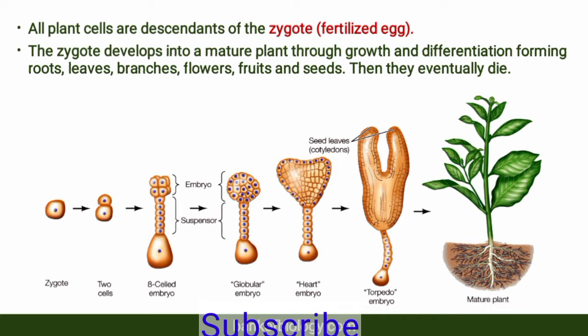Then they eventually die. Means to say, when a seed is sown in soil, it grows and differentiates into different structures of a plant, like roots, which are underground, leaves, branches, flowers, fruits, and seeds from which new plants can again grow. So, after reaching its maximum age, that plant dies again.